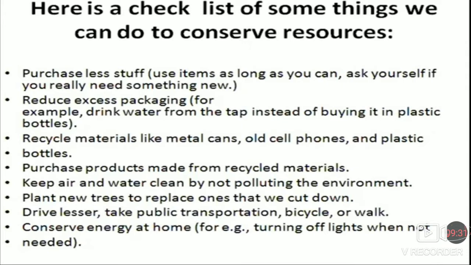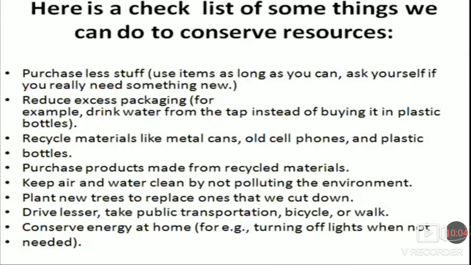Purchase products made from recycled materials. Purchasing products made from recycled materials is better than purchasing non-recycled materials. Because by purchasing recycled materials, the originality of nature is protected.